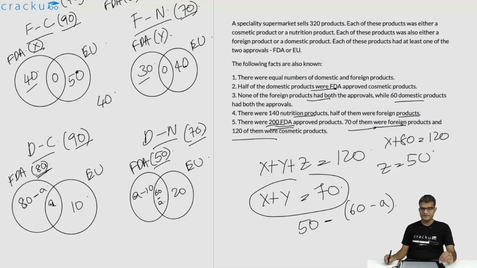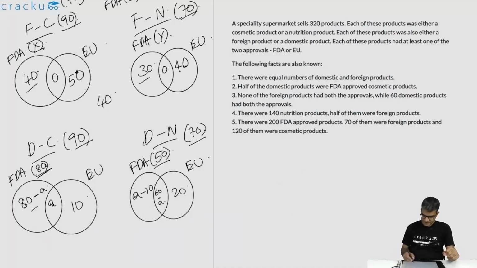Just to confirm that we can't calculate the value of A, let us go through all the clues again, and let us try to understand if we have completely used that clue or not. If we feel that the clue is not completely used up, we'll try to think if that clue can be used to figure the value of A. There are equal number of domestic and foreign products that we have used. This 90 plus 70 is 160. This also 90 plus 70 is 160. This is completely used up. Half of the domestic products were FDA approved cosmetic products. This is 80. This also is completely used up.